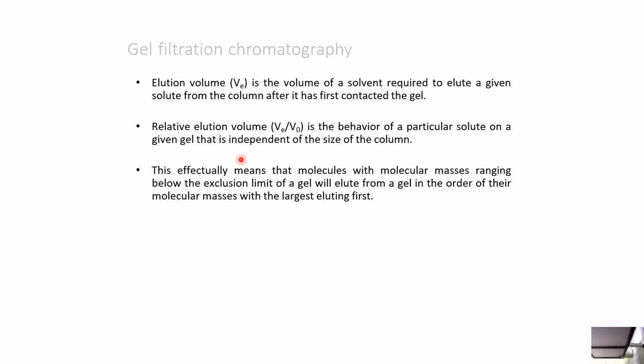Relative elution volume, or VE by V0, describes the behavior of a particular solute on a given gel that is independent of the size of the column. This effectually means that molecules with molecular masses below the exclusion limit of a gel will elute from the gel in order of their molecular masses, with the largest eluting first.